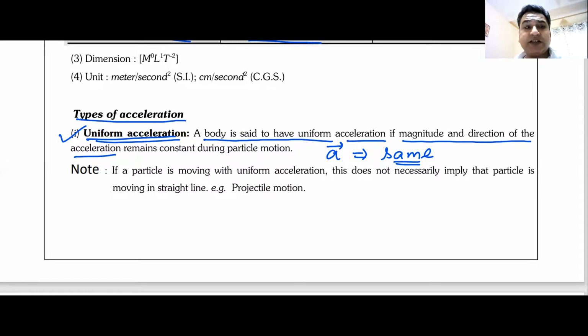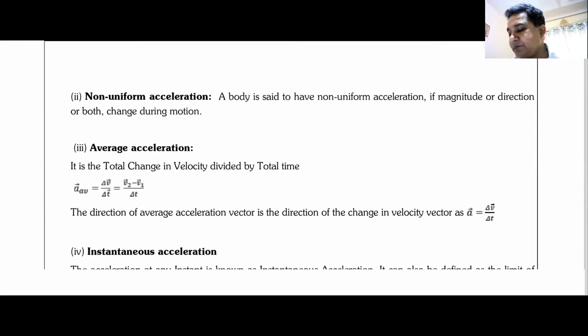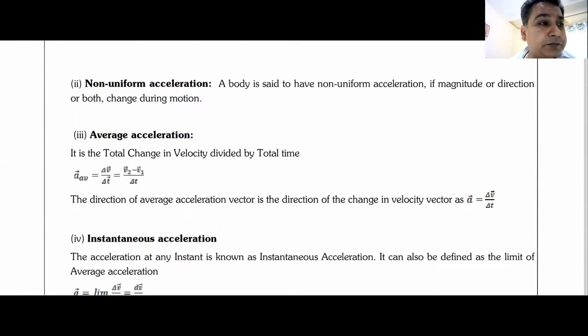If the first one is uniform acceleration, what will be the second one? The second one has to be non-uniform acceleration. In non-uniform acceleration, you have to write these notes on your own.